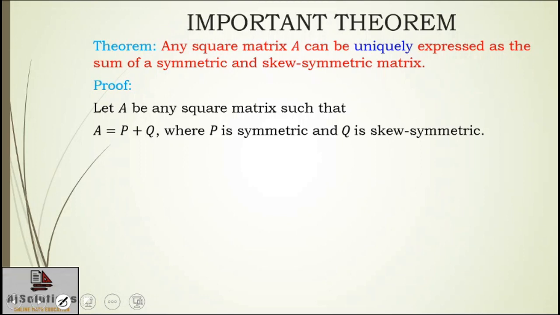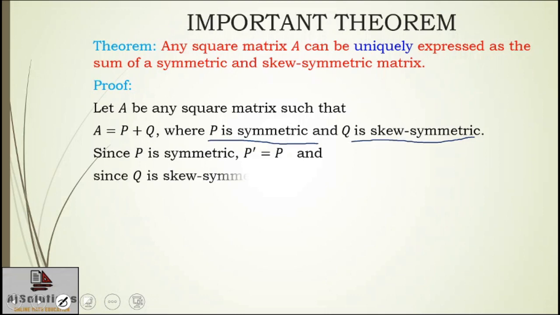What I am going to do next is use these two facts, symmetricity of P and skew symmetricity of Q. If I use that, I'll get P transpose is equal to P and Q transpose is equal to minus Q, since P is symmetric and Q is skew symmetric.